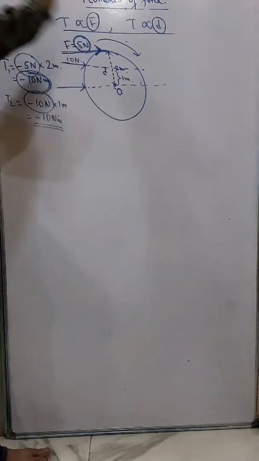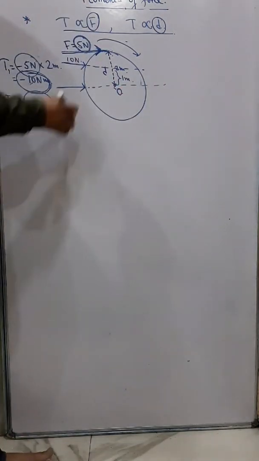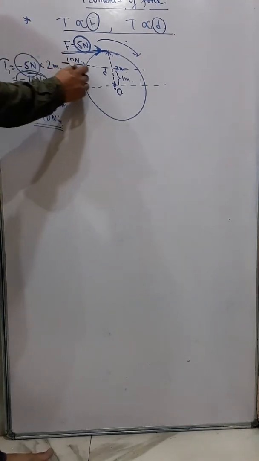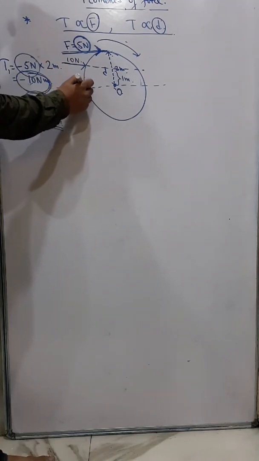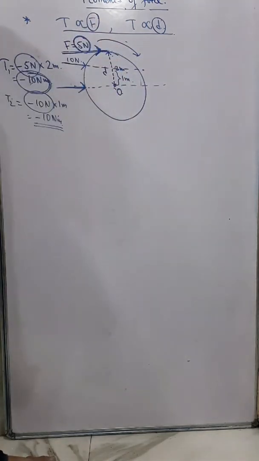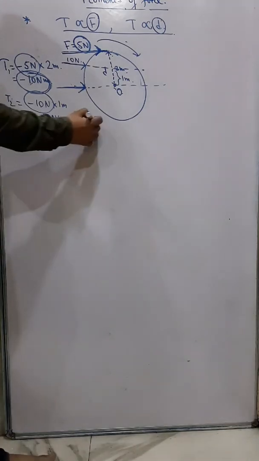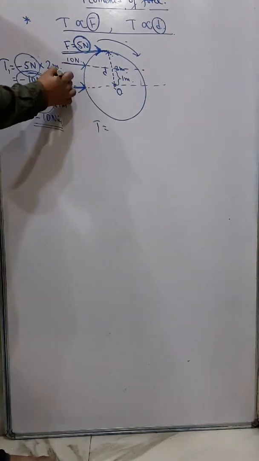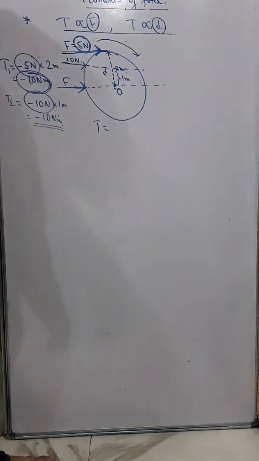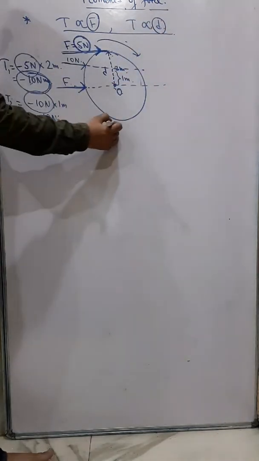Now whatever force you give, a force of 5 Newton, 10 Newton, 100 Newton, 200 Newton, at this point the wheel will not rotate. You know why? Because suppose F Newton force you are applying, as much force as you can, then torque will be what?